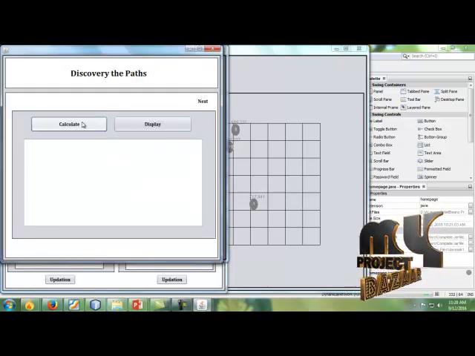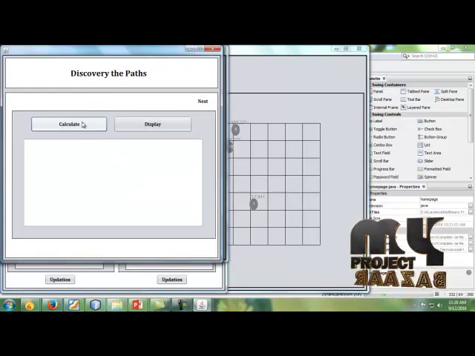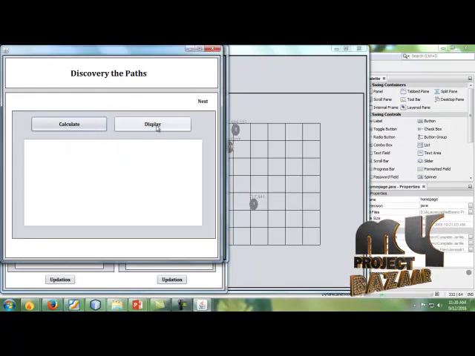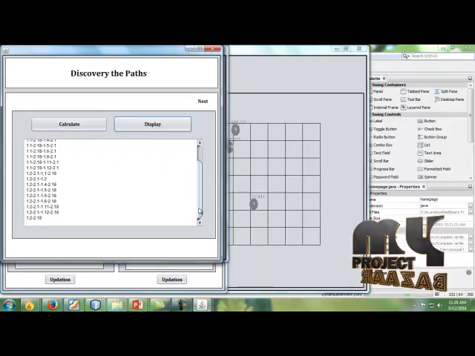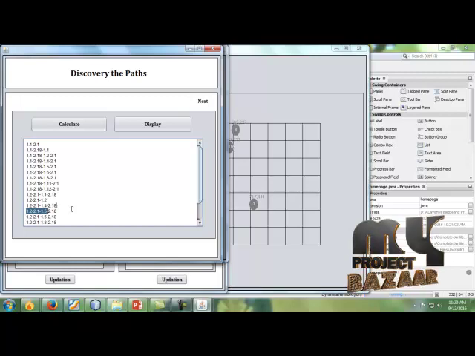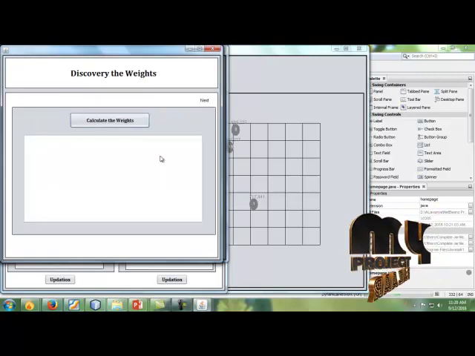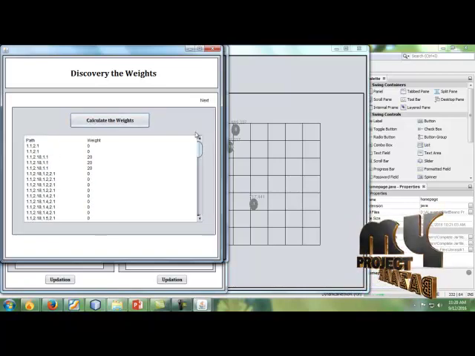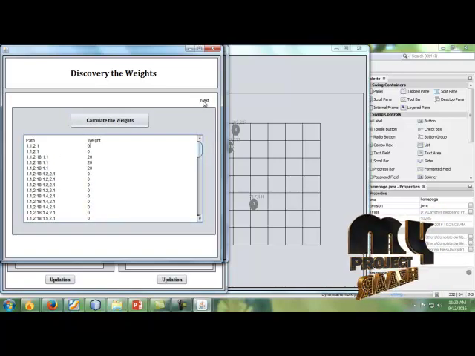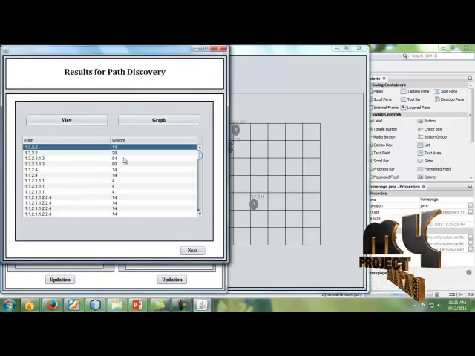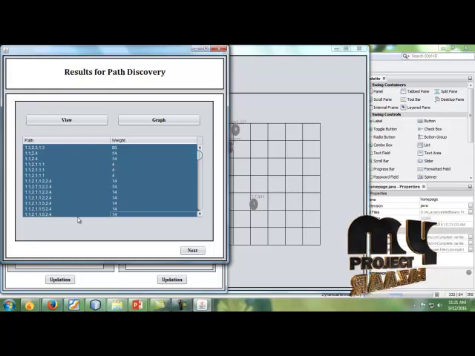Next, we discover the path for transferring the message from one node to another. So we calculate the routes and display them. These are the paths for transferring our message. Depending upon that, we calculate the weights. Next, depending upon the weight, we filter the best path. Through this path, we transfer our message.